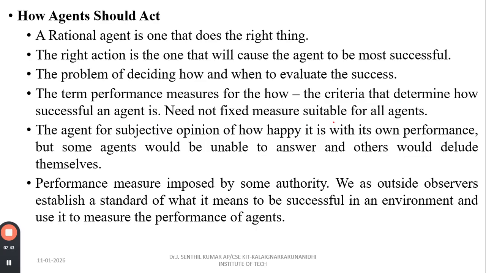There is no need to fix one measure that is suitable for all agents. Agents may have subjective opinions of how well they are performing. But some agents could be unable to answer, and others could be deluding themselves. The performance measure is imposed by some authority; we, as outside observers, establish the standard of what it means to be successful in the environment, and it measures the performance of an agent. This is how the agent should act.